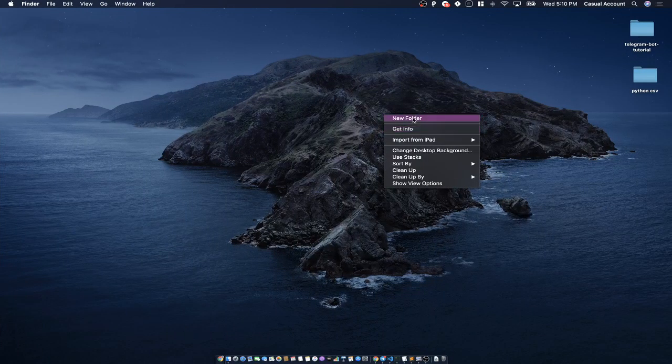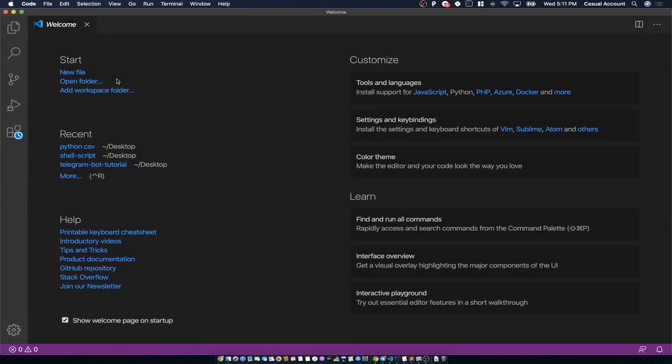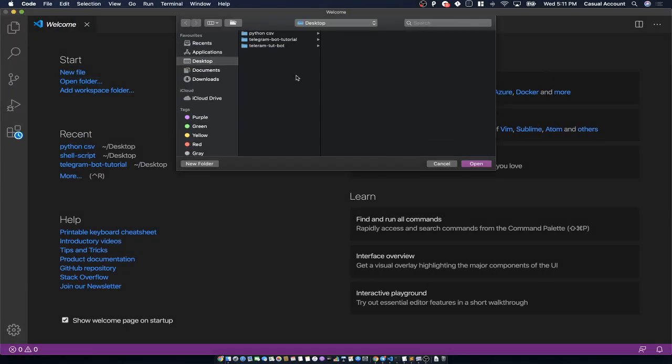Over here I will create a new folder. I'll name it Telegram tutorial bot. Okay, and I will open this folder in my Visual Studio. So over here you can open a folder, then select that folder from the desktop or wherever you have stored it. So this is the Telegram tutorial bot folder, and then open it. Okay.